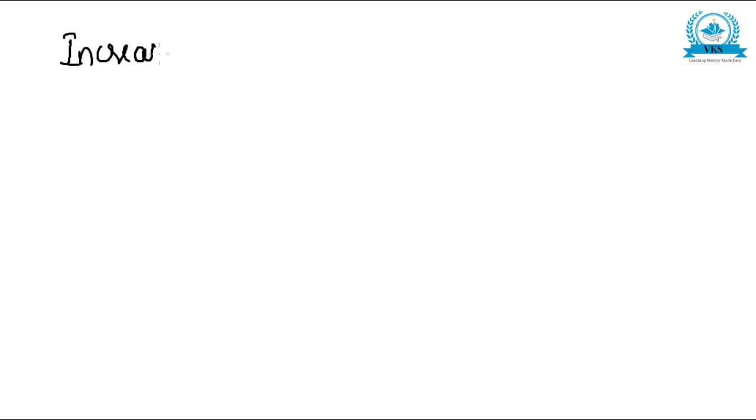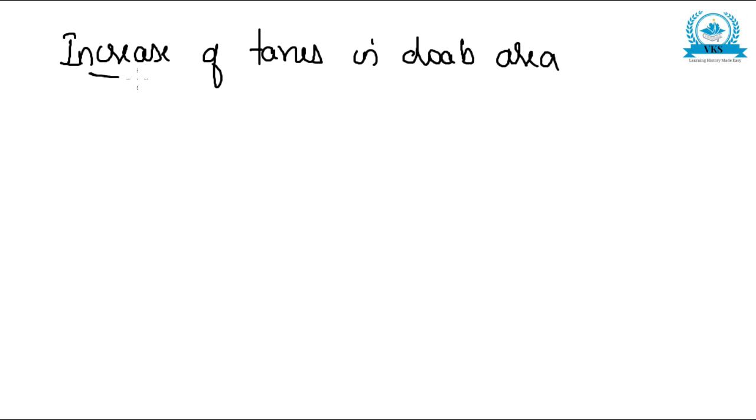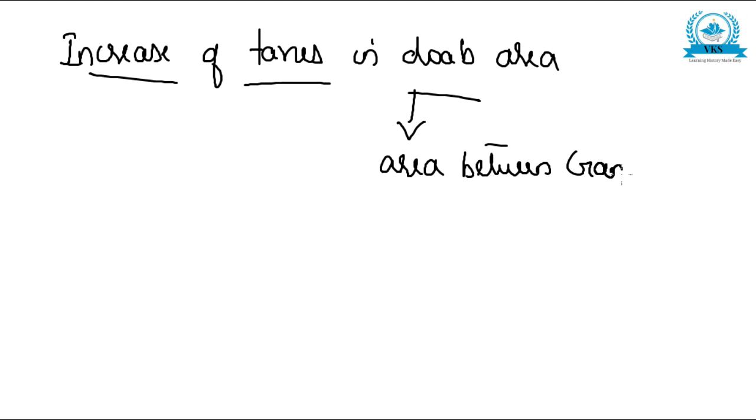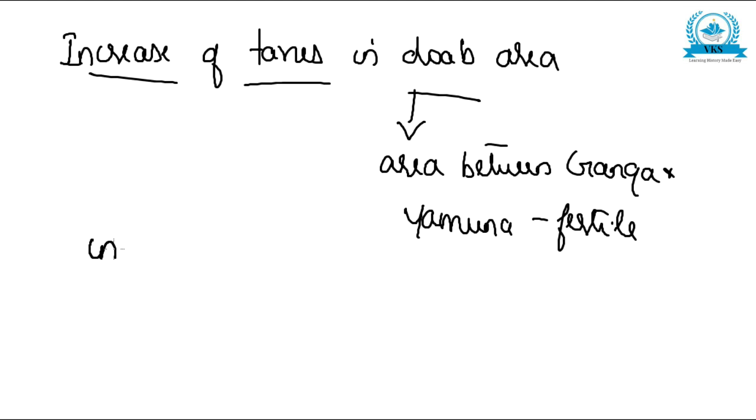Increase of taxes in Doab area. That is the first administrative experiment of Muhammad bin Tughlaq. Now Doab area, that is the area between Ganga and Yamuna, was very fertile. And Muhammad bin Tughlaq decided to increase the tax in this area.